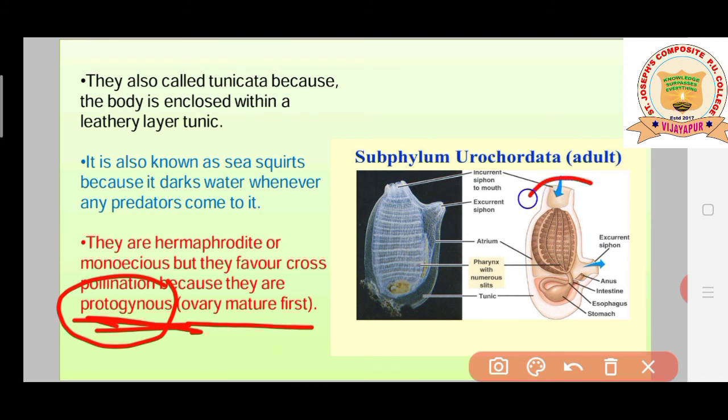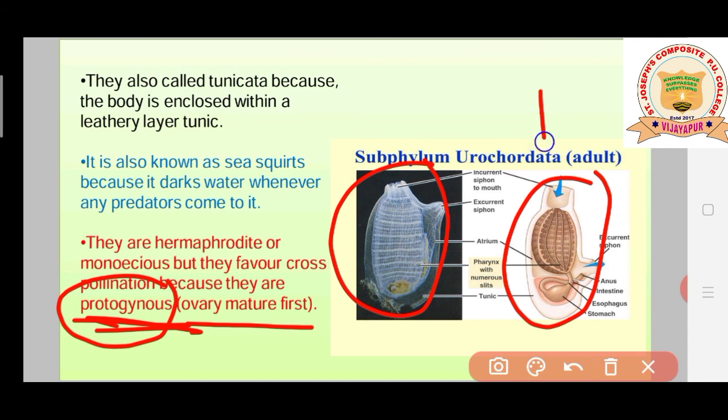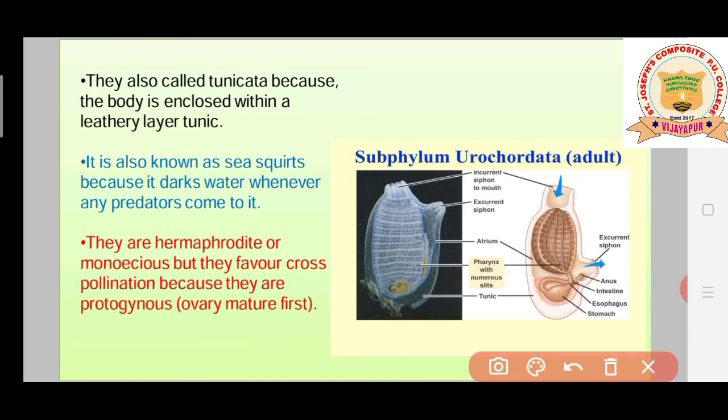Suppose this is one urochordata and this is another one. If they want to show sexual reproduction, since it is protogynous, the ovary has already matured, but its sperms have not yet matured. So it cannot use its own sperms, and it needs to depend on the other. When the sperms mature, they get exchanged together. By this they show sexual reproduction. This is called cross pollination type of reproduction, students. So subphylum urochordata do not utilize their own gametes.